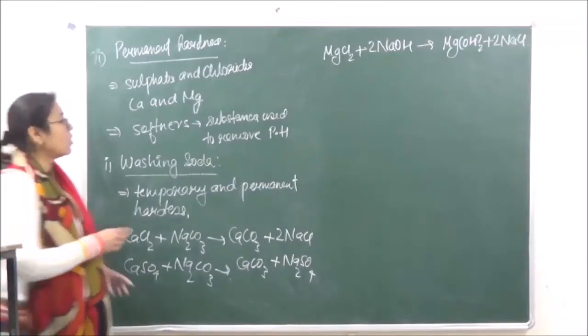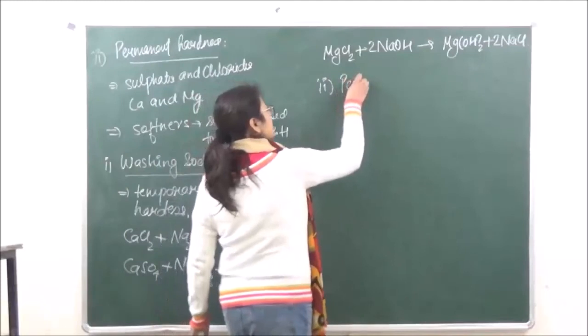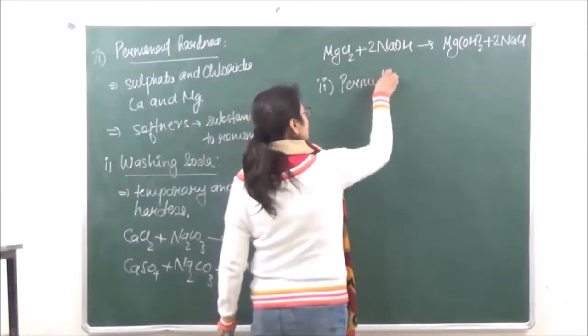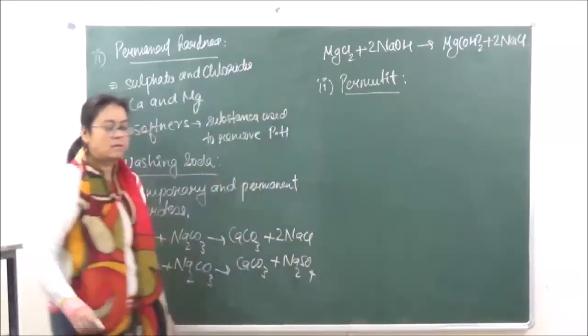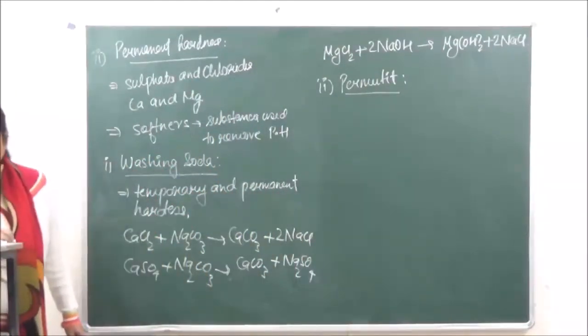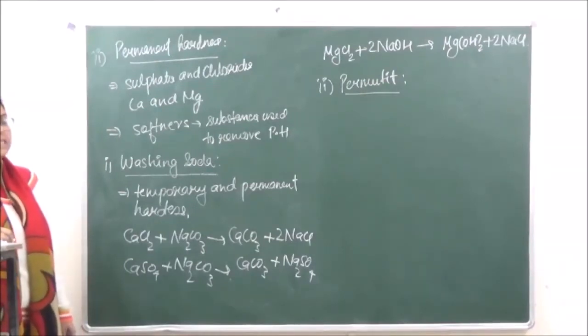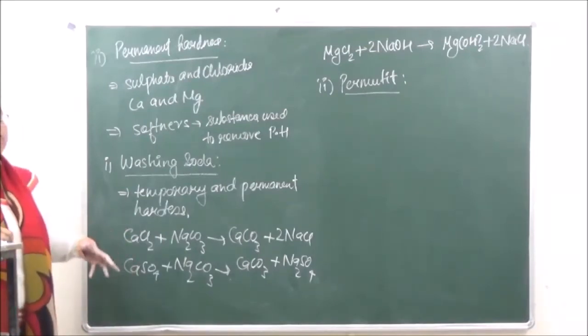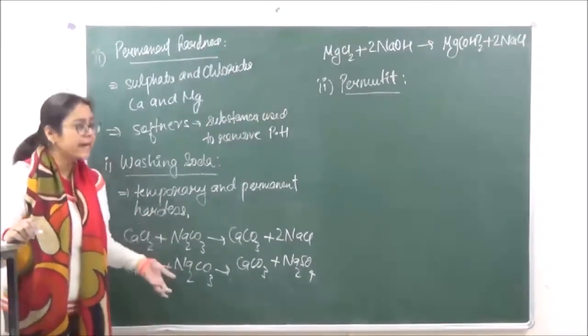Okay, the second water softener which we are going to use is known as permutit. Now this permutit is basically a zeolite. It is a complex substance of sodium, or you can say sodium aluminium silicate.